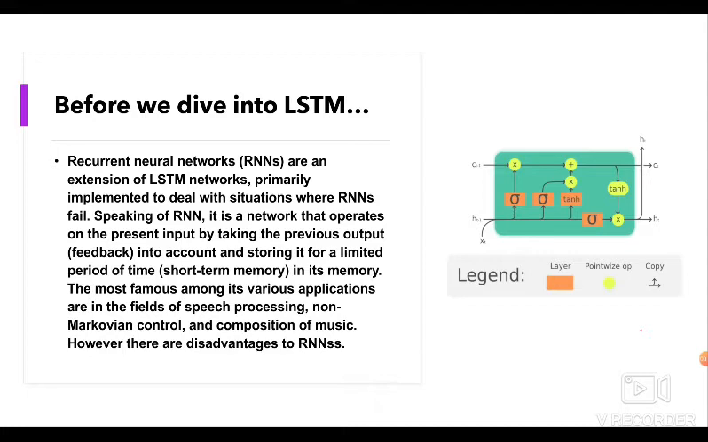LSTM networks are an extension of RNNs, mainly introduced to handle situations where RNN fails. Talking about RNNs, it is a network that works on the present input by taking into consideration the previous input and storing it in its memory for a short period of time. Out of its various applications, the most popular ones are in the field of speech processing, non-Markovian control, and music composition. However, they have got their own drawbacks.